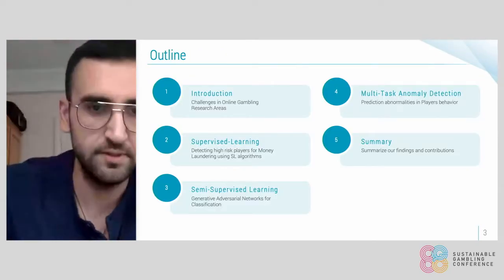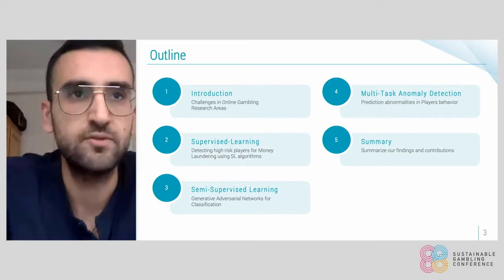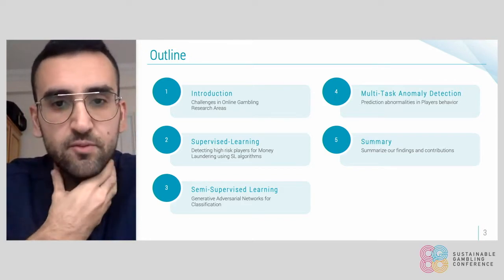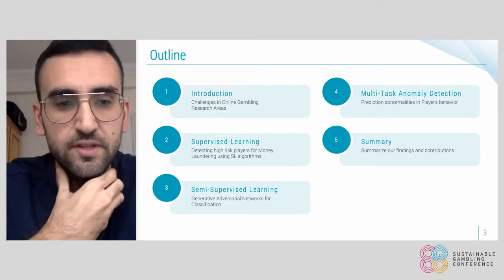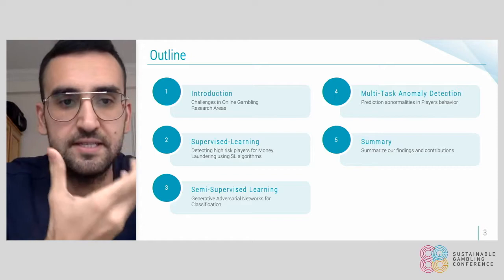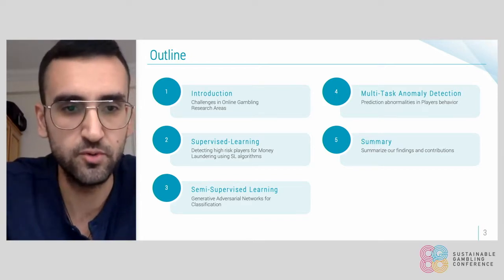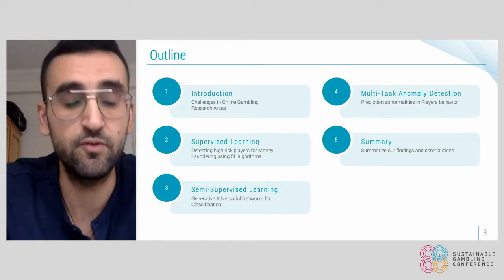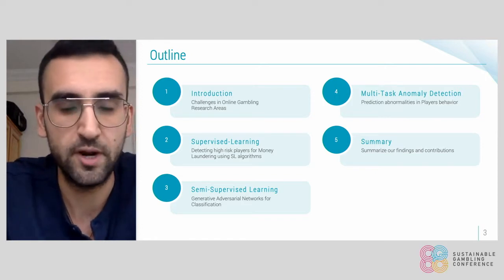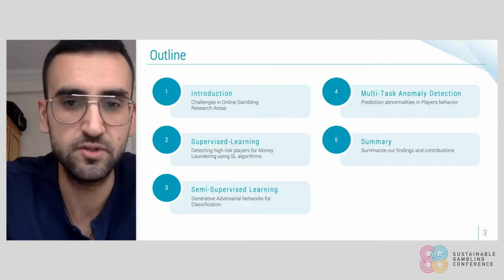Okay, now let's move forward. Today we're going to go through a few of the experiments that we did during this research. I'm going to give an overview of the challenges that exist in online gambling related to money laundering, and then I'm going to show you a few of our experiments, starting with the supervised learning experiment, and then I'm going to give you an overview of generative adversarial networks, a method that we extensively used in this research.